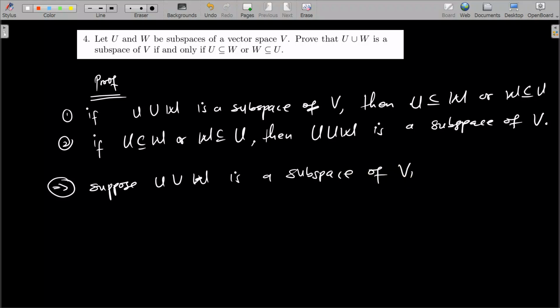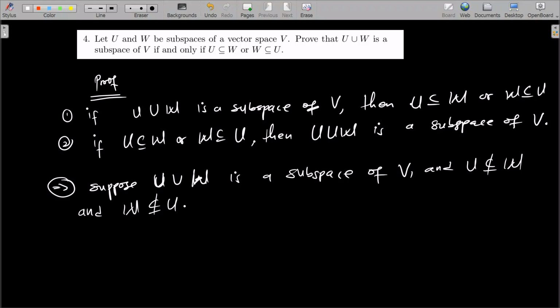Then what can we say? Let's assume that U is not a subset of W, right? We are assuming this, and also W is not a subset of U. Right? So the idea is we want to show that if U union W is a subspace of V, then U is either a subset of W or W is a subset of U, and that's what we want to end up proving, right?